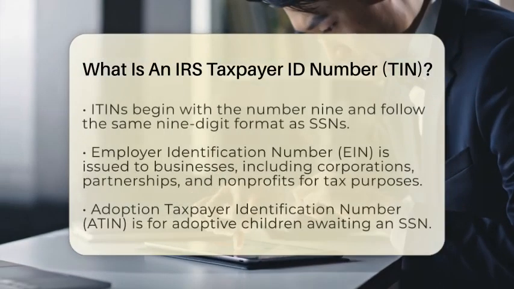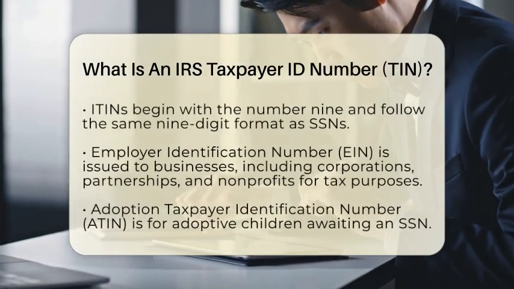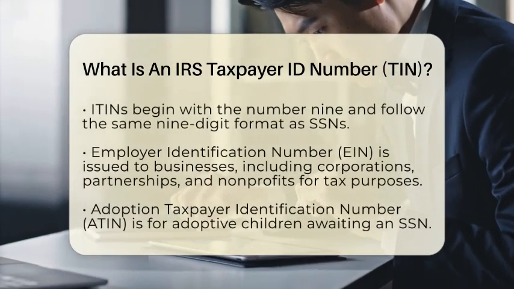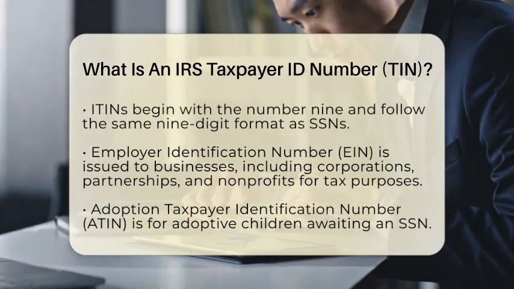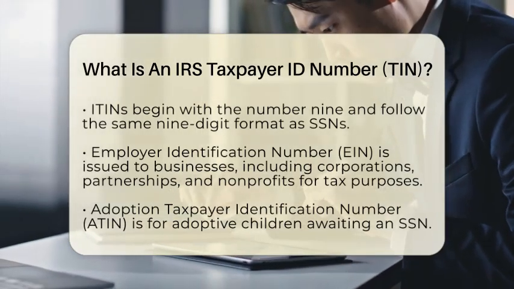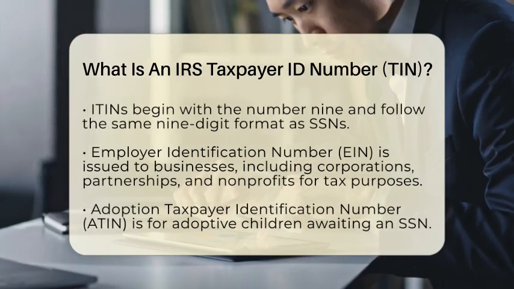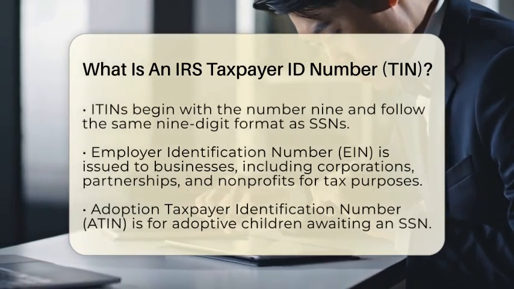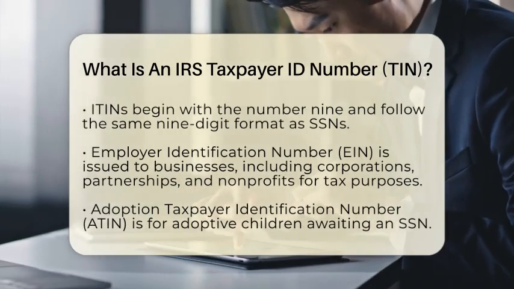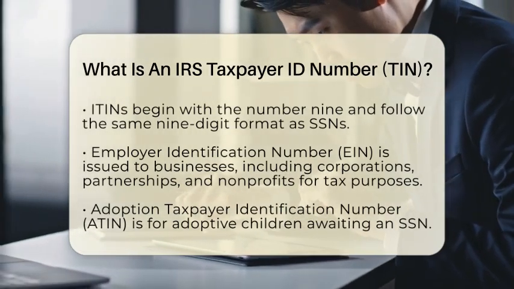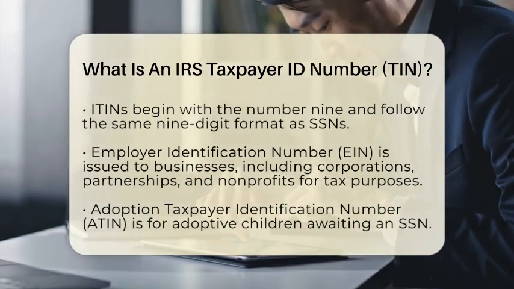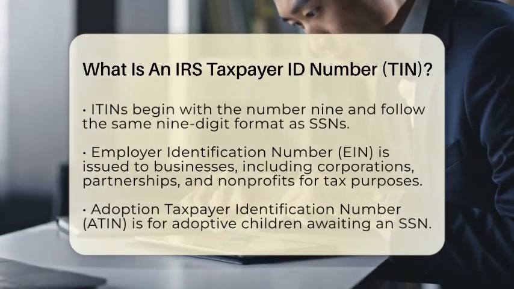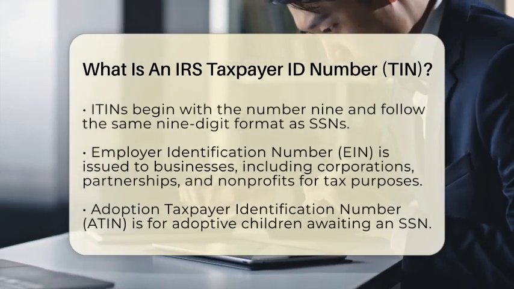Another type is the Individual Taxpayer Identification Number. This is given by the Internal Revenue Service to individuals who need a taxpayer identification number but are not eligible for a Social Security number. This includes non-resident and resident aliens, as well as their spouses and dependents who cannot obtain a Social Security number. Individual taxpayer identification numbers begin with the number 9 and follow the same 9-digit format as Social Security numbers.